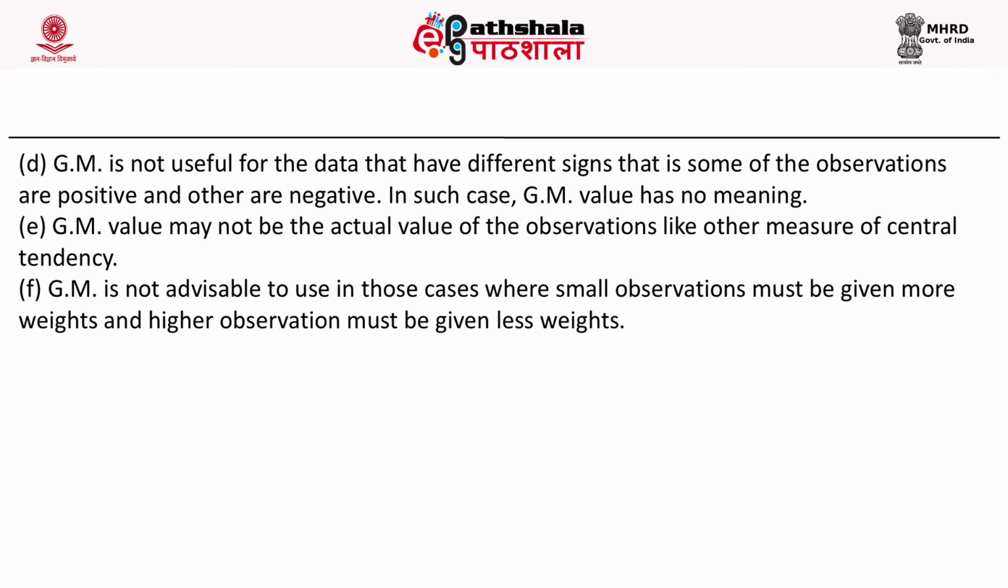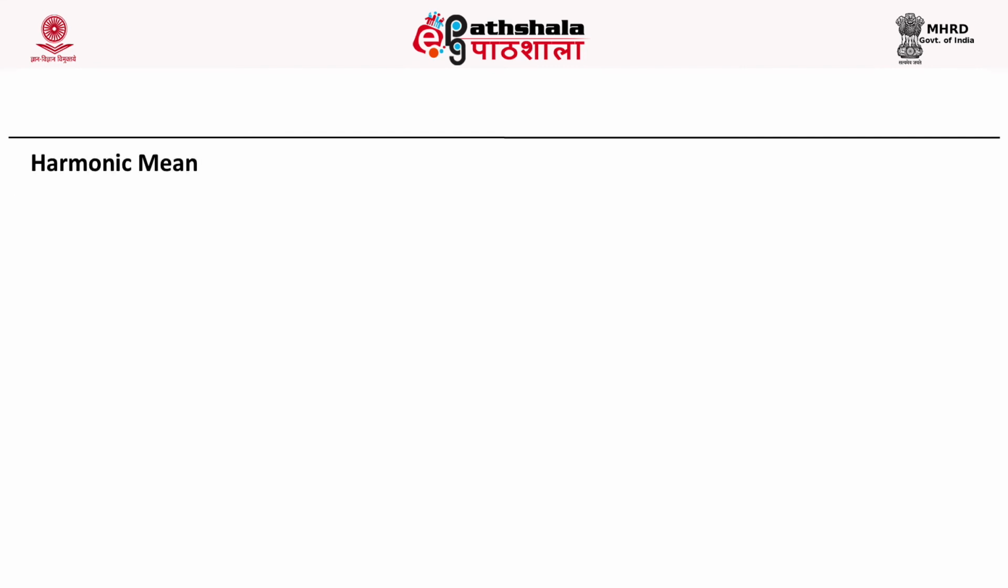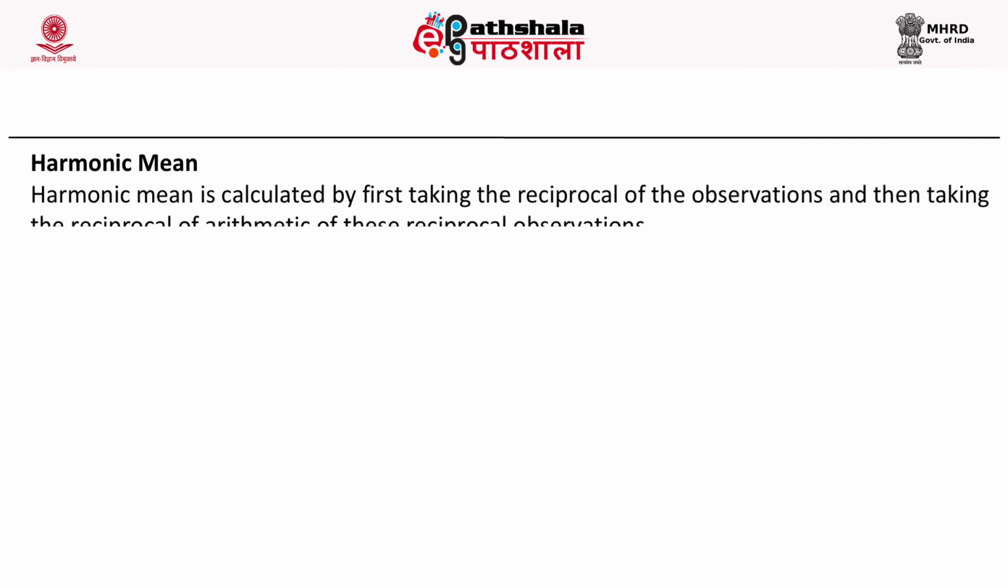Geometric mean value may not be the actual value of the observations, unlike other measures of central tendency. Geometric mean is not advisable to use in those cases where small observations must be given more weightage and higher observations must be given less weightage. So now we will discuss another measure, that is harmonic mean.